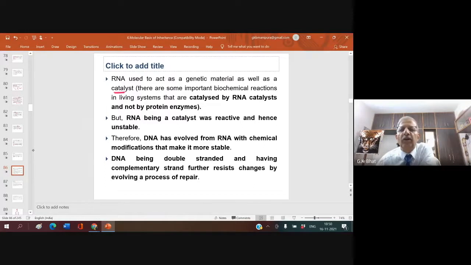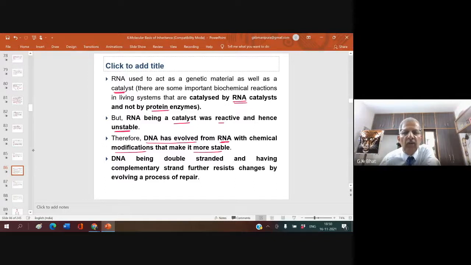There are some important biochemical reactions in living systems that are catalyzed by RNA catalyst and not by protein enzyme. Ribozyme is an example. But RNA being a catalyst, and a catalyst always enhances the reaction rate, RNA was active and hence unstable. Therefore, DNA has evolved from RNA with chemical modifications that make it more stable.